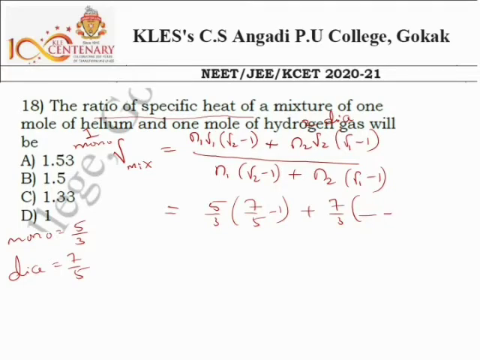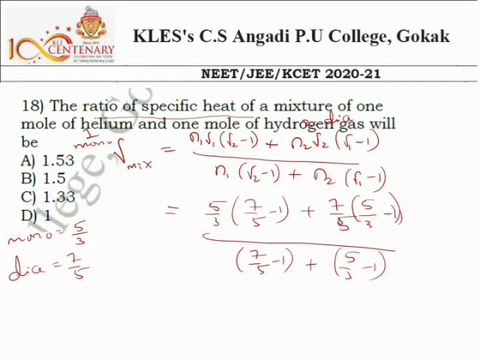So this is 5 by 3 minus 1, this is 7 by 5 minus 1, whole divided by, so N1 is 1, and here it is 7 by 5 minus 1 plus N2 is 1, gamma 1 is 5 by 3 minus 1. If you simplify this one, you will get an answer 1.5. You try the mathematical stuff and you will get answer B.